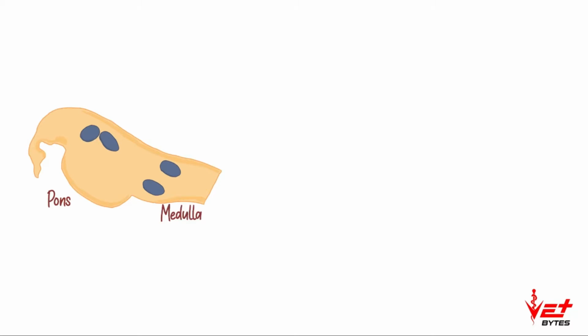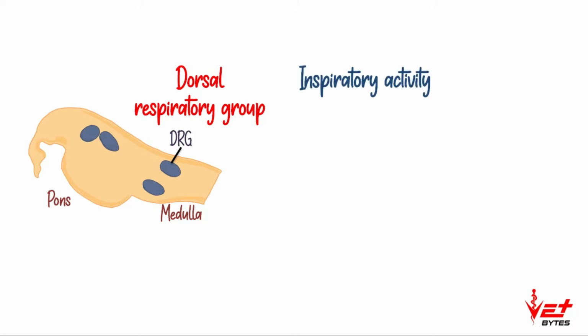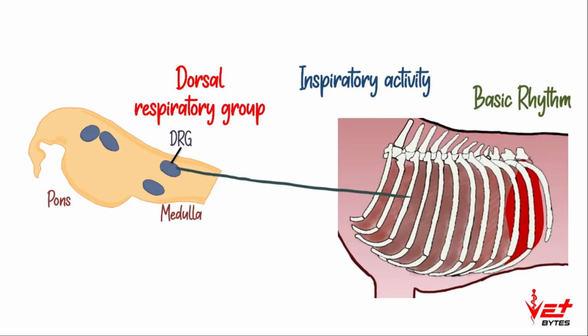The one that is present in the dorsal medulla is dorsal respiratory group. It is responsible for maintaining the inspiratory activity, and also it maintains the basic rhythm of respiration. DRG initiates inspiration by stimulating the contraction of diaphragm. The output is relayed using phrenic nerve.